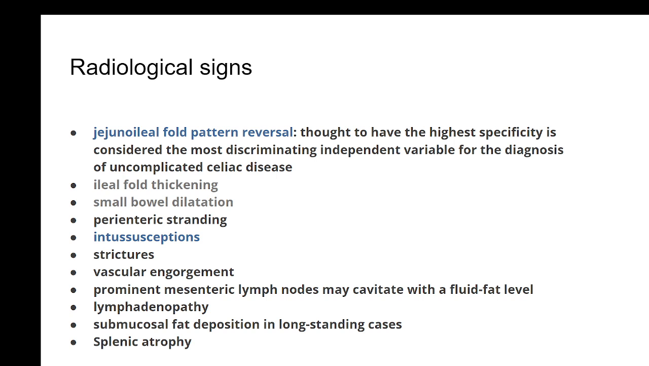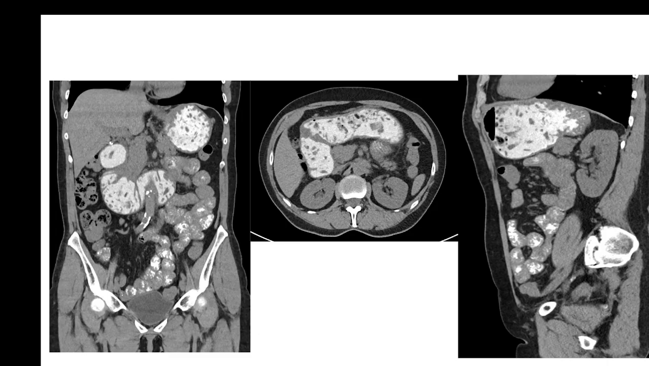There could be an increase in the blood flow over the vessels, and if you do an ultrasonography, that can show those changes. Mesenteric lymph nodes also may be seen as prominent. There could be a splenic atrophy. These are the typical signs.